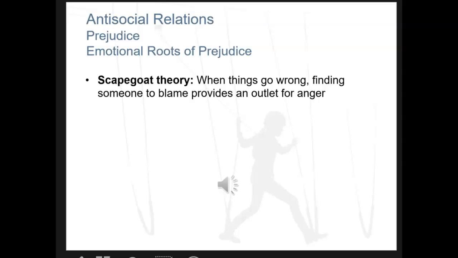So whether it is a person having difficulty finding jobs, or there's a famine or a plague, we try to find a group that is responsible for it. And generally it's a minority group, and that group becomes the target of all of our anger and frustration.